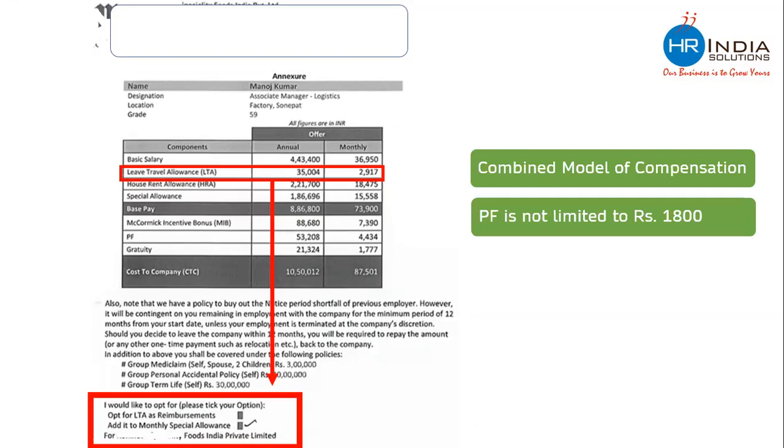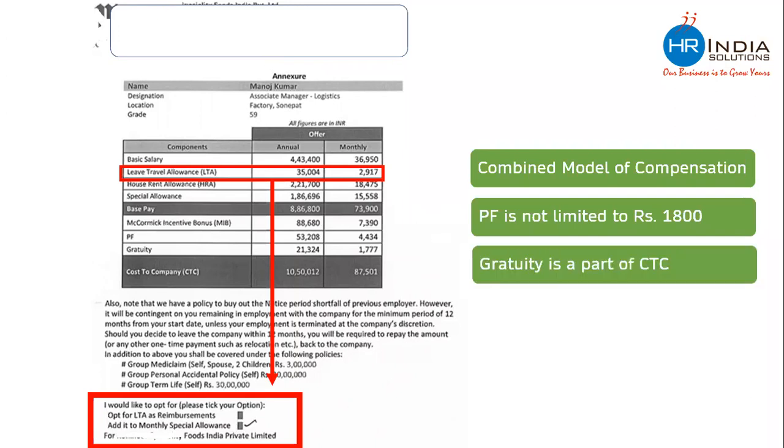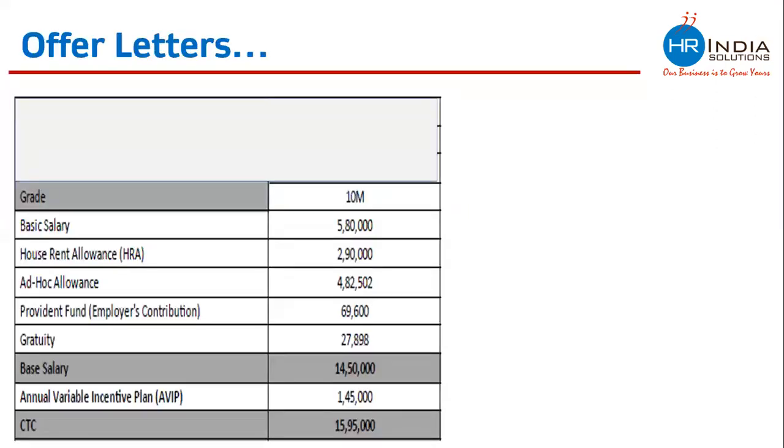You will see that provident fund in this breakup is 4,434, whereas the basic salary is lesser than the previous one. In the previous offer letter, the basic salary was 55,000 and the PF contribution was only 1,800. In this offer letter, the basic salary is 36,000 and the PF contribution is 4,434, which means PF is not limited to 1,800. You will also see that this offer letter has a gratuity component. This company is adding gratuity as a part of CTC. So this is another way of making an offer letter.